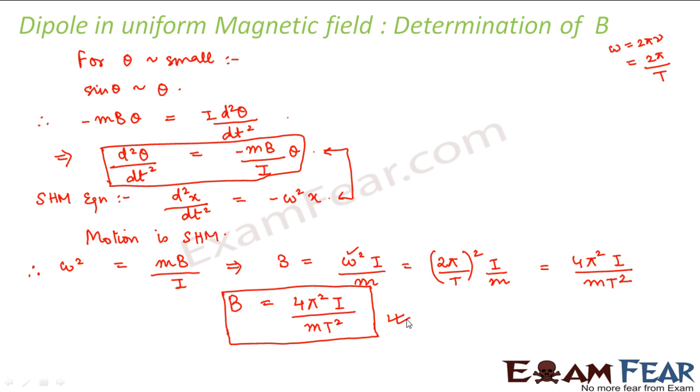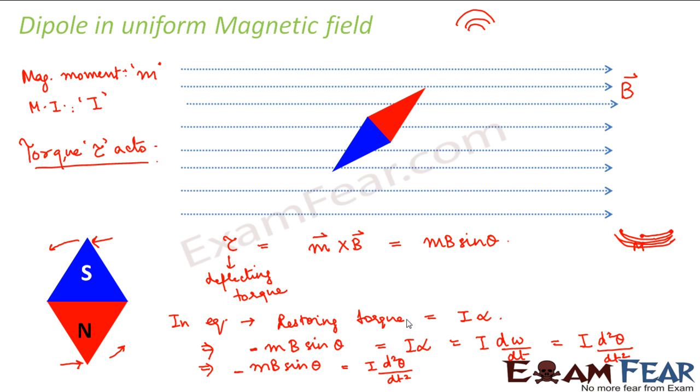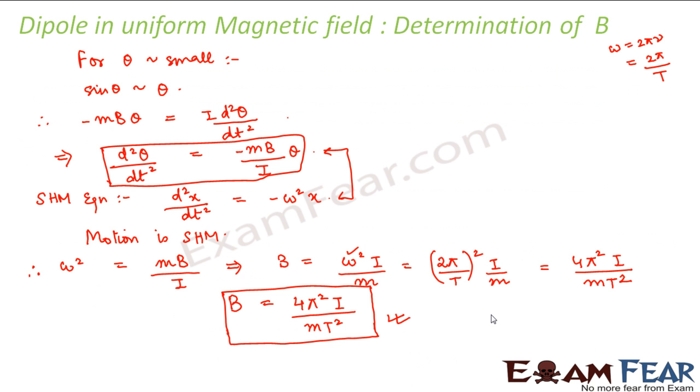Now under equilibrium condition, what is happening? The deflecting torque becomes equal to the restoring torque. So my deflecting torque was given by m cross B, right? And my restoring torque, according to Newton's second law, is given by I into alpha, where I is the moment of inertia and alpha is the angular acceleration. So under equilibrium, this restoring torque becomes equal to the deflecting torque, and from there we are able to reach an expression for magnetic field. So this is how we can precisely calculate the magnitude of magnetic field.